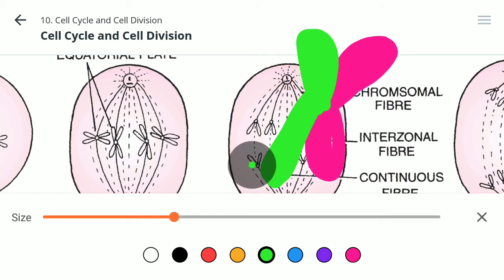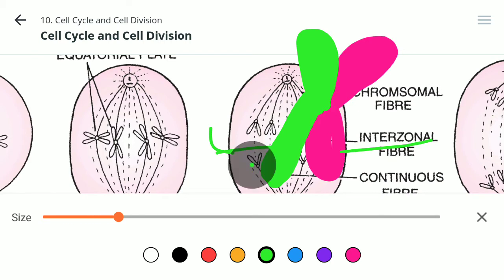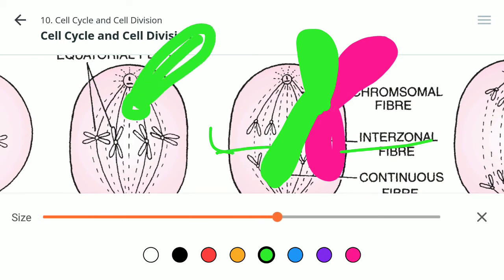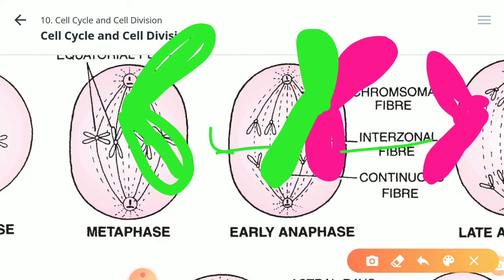These two DNAs get separated from one another. One of the DNAs starts moving towards one pole of the cell, and another starts moving towards the opposite pole of the cell. So this happens in anaphase actually.